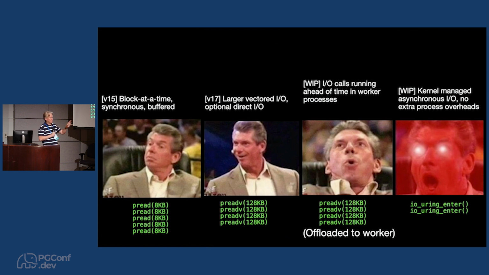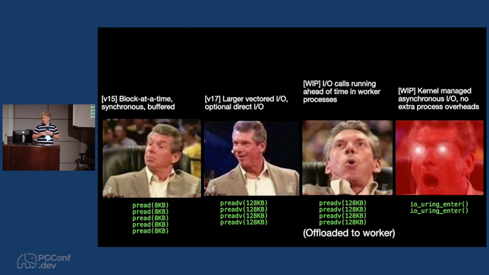In future work and in prototype code that we have, the reads themselves, instead of being in standard synchronous form in your backend process, could be offloaded to worker processes and run ahead of time, so that you're counting tuples or whatever in a select count star statement. But there are helper processes running all these pread system calls in the background. And that is what you want for direct I/O, right? Because you don't want to have to wait. And in that way, your backend that's doing computation never goes off CPU. That's the ideal situation anyway.